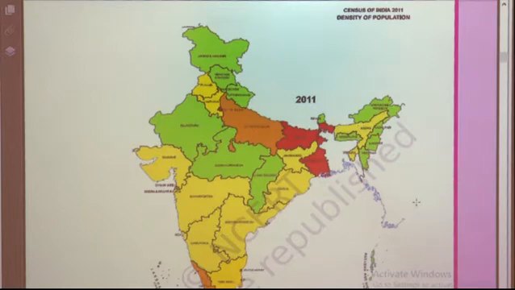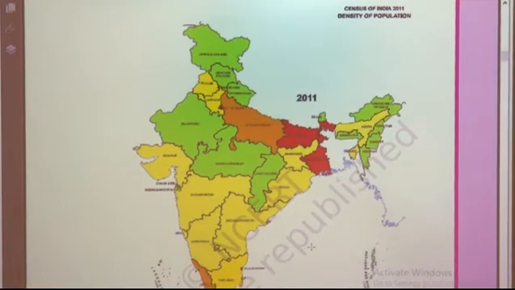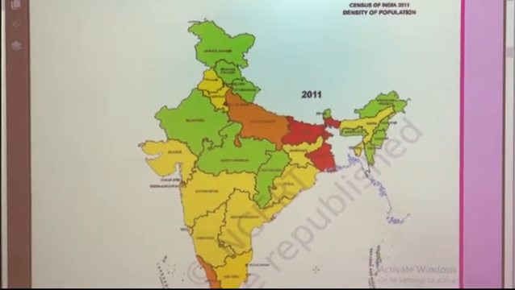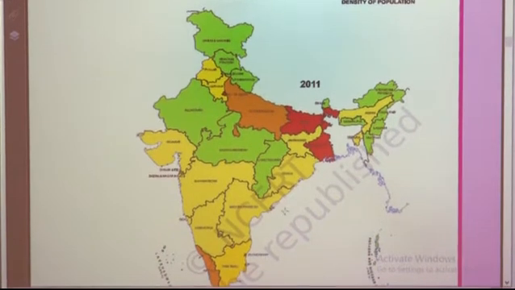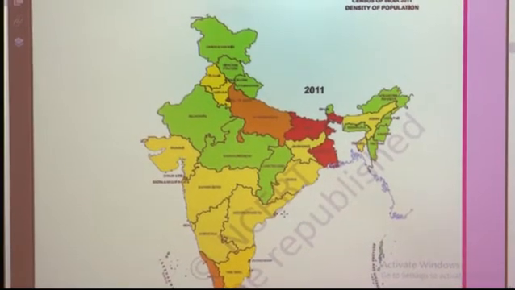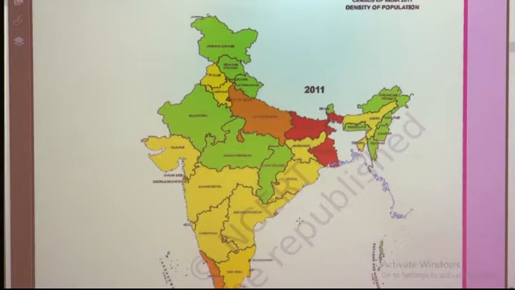Now write down the definition of death rate. Death rate means the number of deaths per thousand of population per year. Once again, listen carefully and write down in the notebook: the number of deaths per thousand of population per year is called death rate.